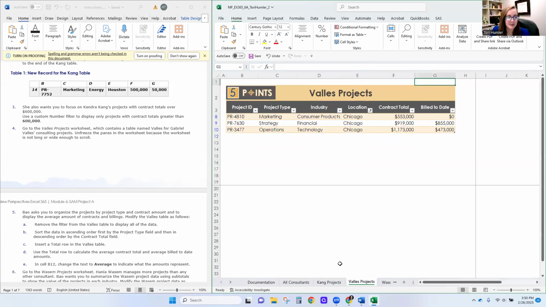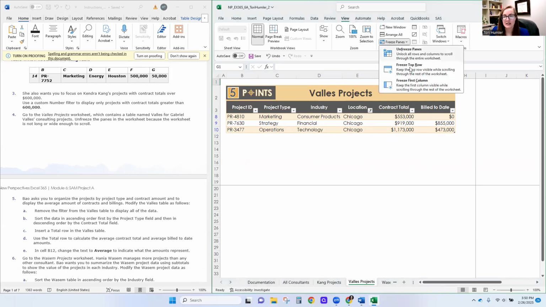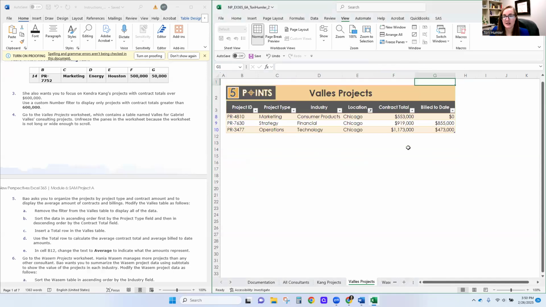And now we're going to go to the Vallis project. For Gabriel Vallis Consulting Projects, we're going to unfreeze the panes because currently when I scroll, it only scrolls these bottom rows. And when I scroll here, it only scrolls these ones. That's because this entire pane is frozen. We're going to unfreeze it by going to View, Freeze Panes, Unfreeze Panes. So now when I scroll, it properly scrolls.